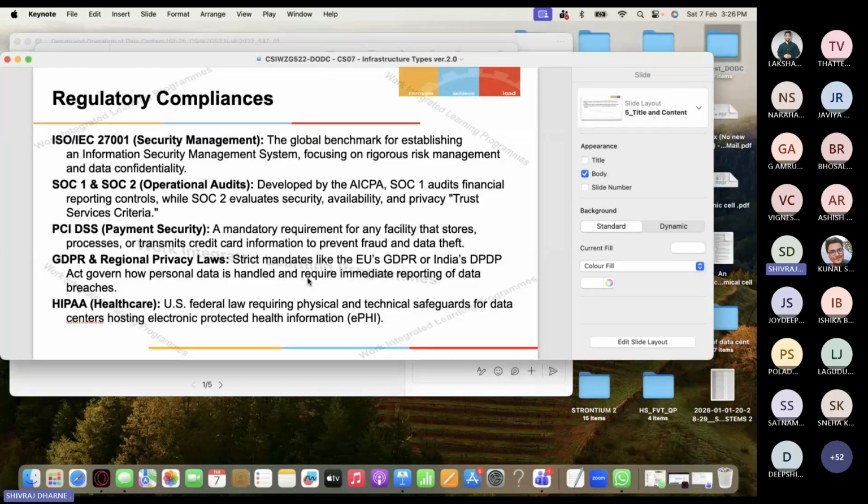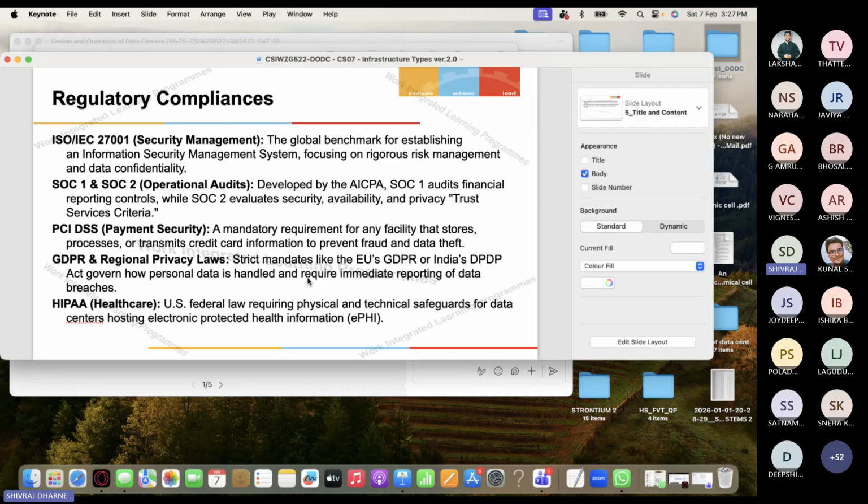Okay, so what is this DPDP Act all about? It is about digital personal data, that is, data in electronic form, how the data is collected, and how offline data is later digitized. There is something called the data principal. That means the individual, you and me, whose data is collected.